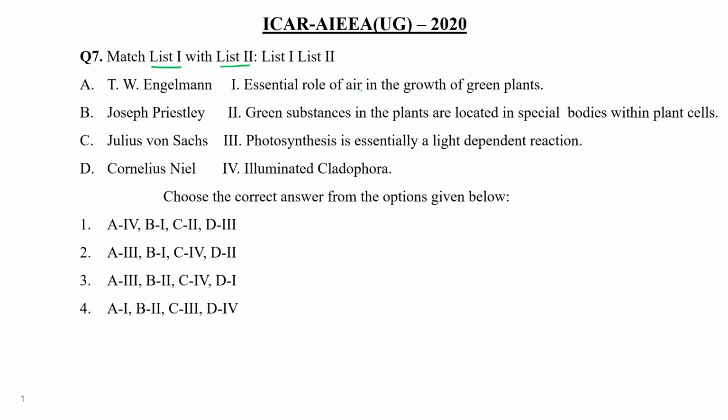So essential role of air in the growth of green plants. Green substance in the plant are located in special bodies within the plant cell in choice number 2. In third number, photosynthesis is essentially a light dependent reaction, and in fourth option they have mentioned illuminated Cladophora. Okay, so we have to match the name of the scientist and his work correctly. So just take 5 to 10 seconds. After that we will discuss the correct answer.